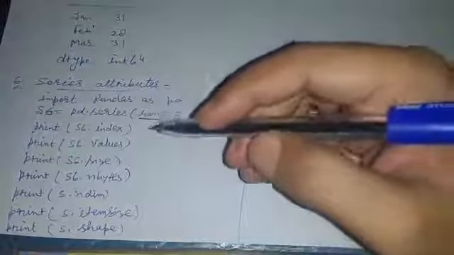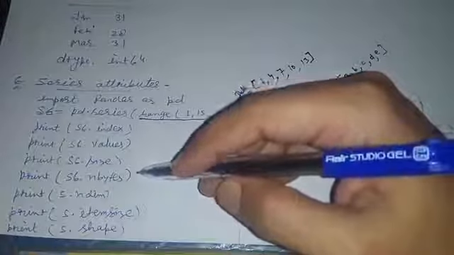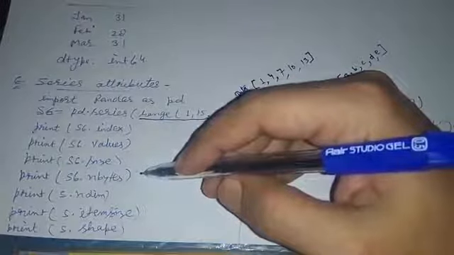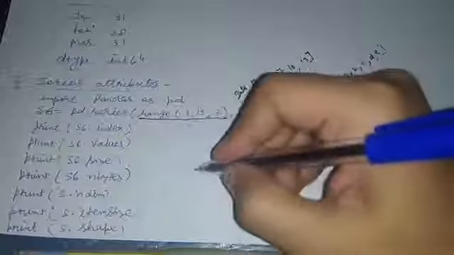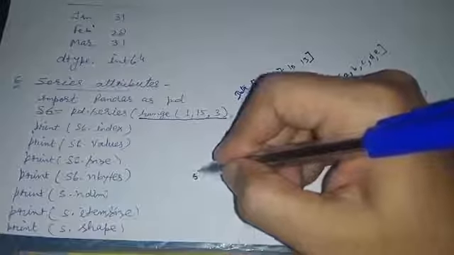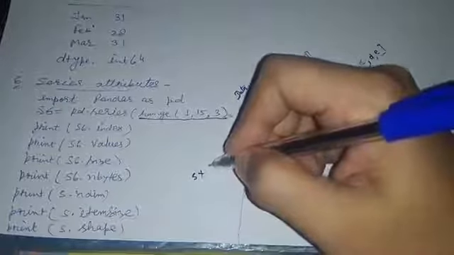s6.nbytes means the total number of bytes consumed by the series. You can find the total number of bytes consumed by the series by multiplying the number of elements in the series by the size of one element.